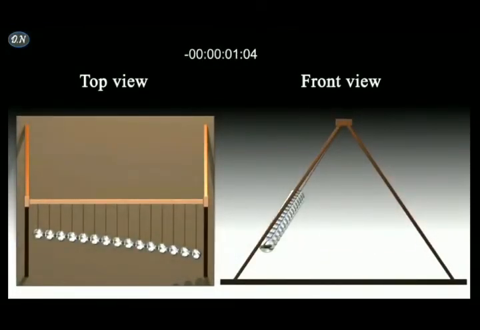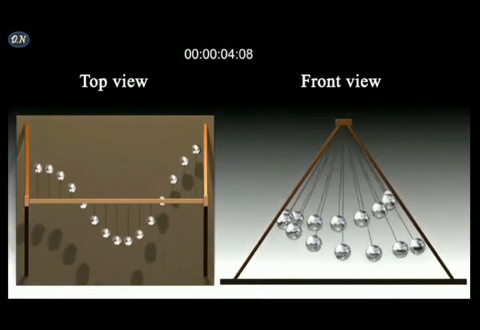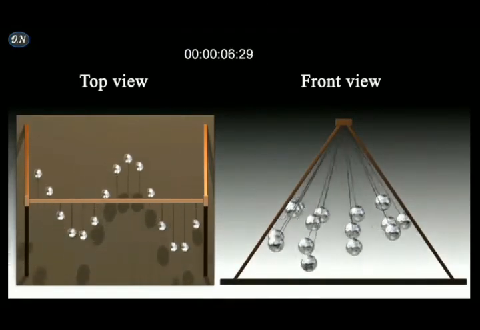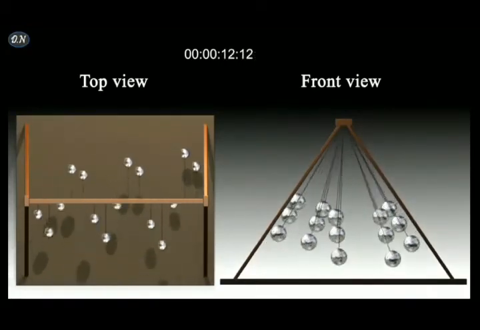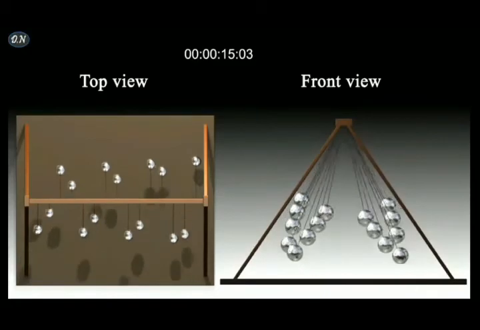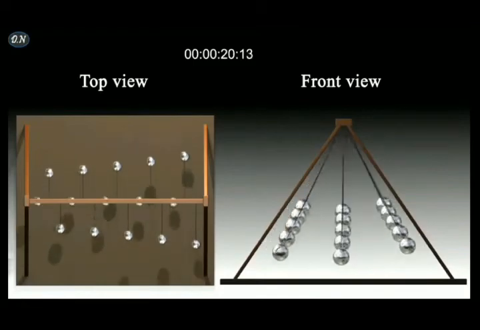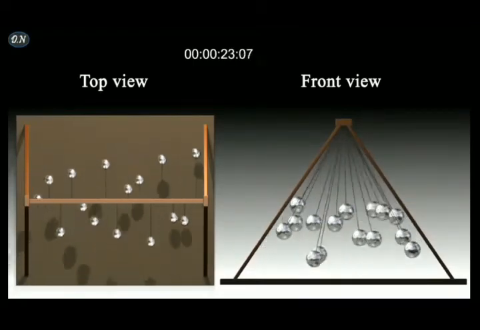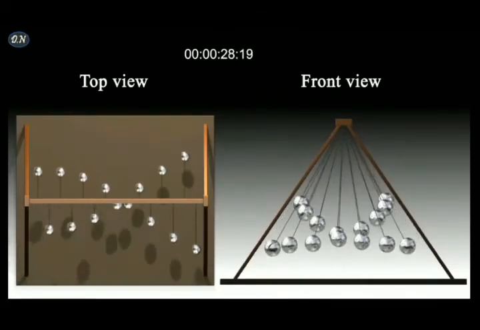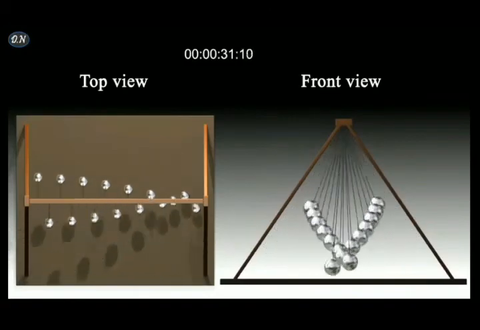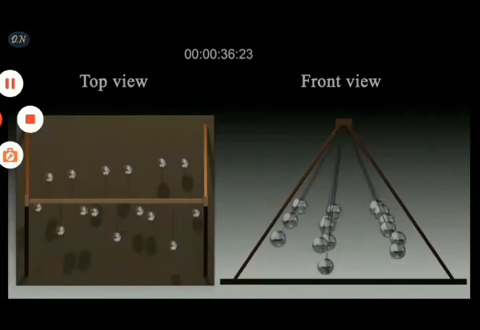If the length of each pendulum is changing like this, then the time period will be different and it will make this pattern once we release them. You can observe each pendulum, it is moving in simple harmonic motion, that is, it is repeating its motion in a specific interval of time.